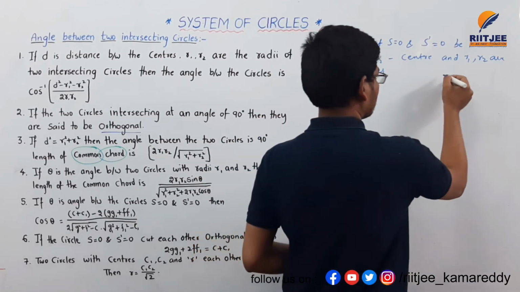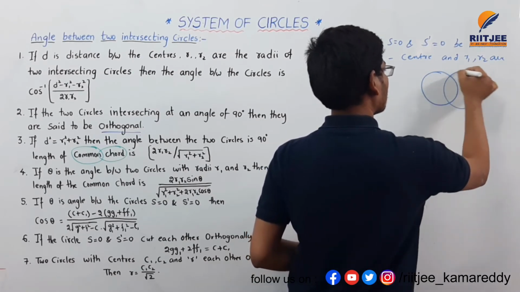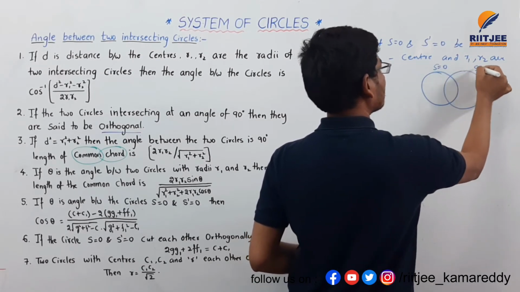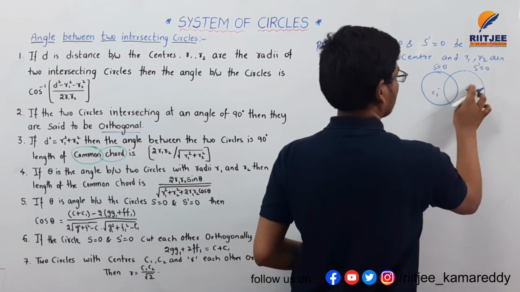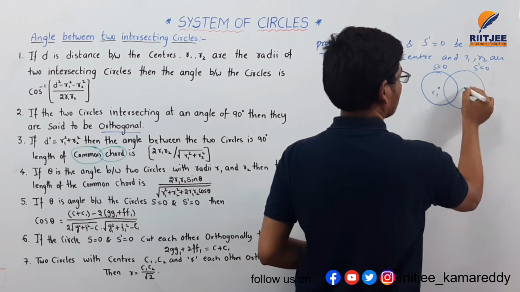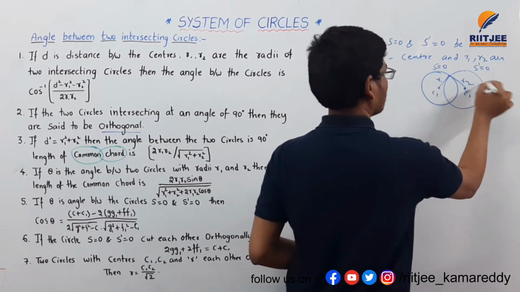So I am drawing two circles here. This is S equals 0, this is S dash equals 0, this is C1, this is C2, and R1, R2.